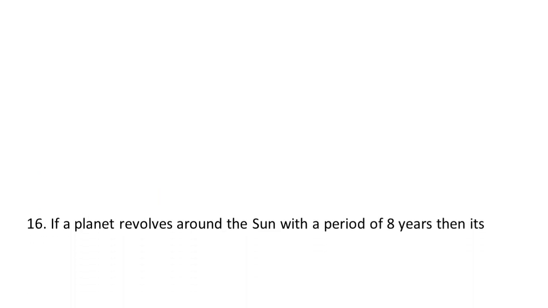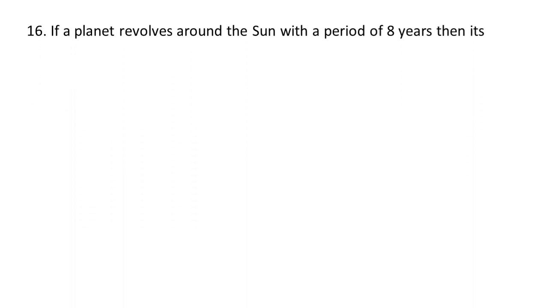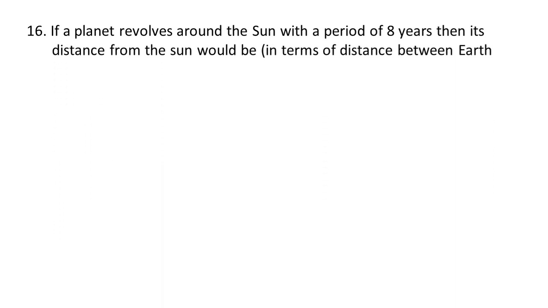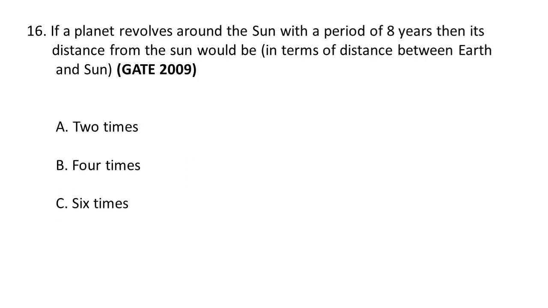Next question. If a planet revolves around the sun with a period of 8 years, then its distance from the sun would be, that means in terms of the distance between the earth and the sun, the choices are A. 2 times, B. 4 times, C. 6 times, and D. 8 times. If a planet revolves around the sun with a period of 8 years, then its distance from the sun would be 4 times. So that's why B is the correct option. Next question.